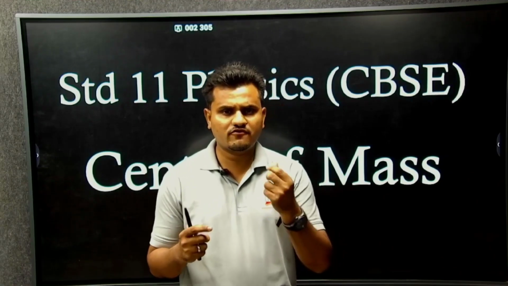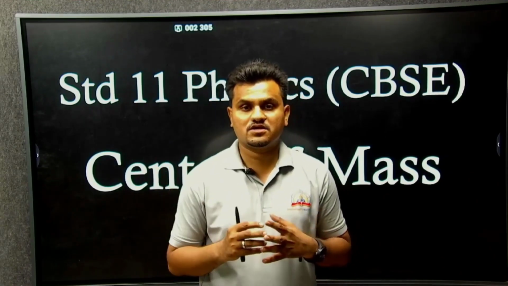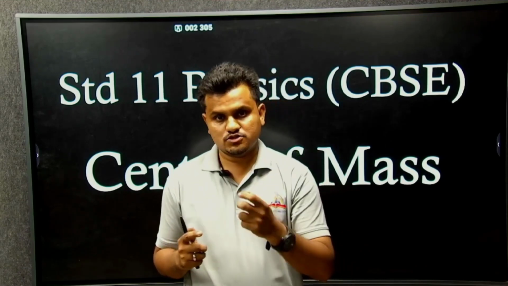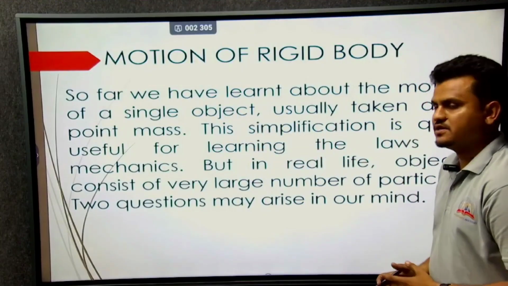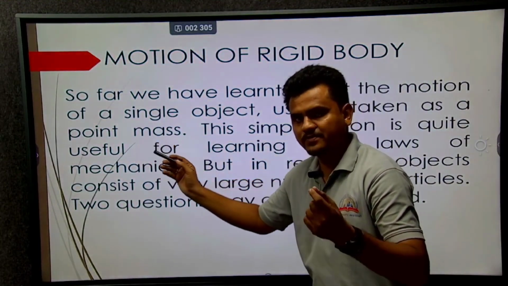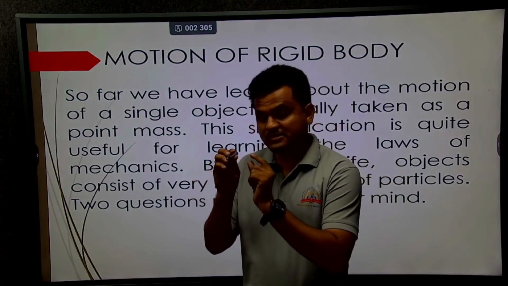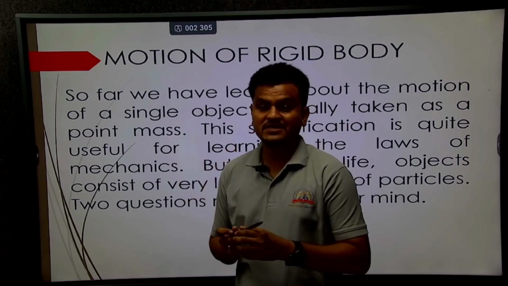Consider we have particle 1, particle 2, particle 3, particle 4, and up to n particles. How can we calculate the equation for those particles? This is the beauty of this chapter. So far we have learned about the motion of a single object. Single object means we consider a point mass. What is a point mass? If I want to find the length of this particle, I cannot measure it. That is a point mass.